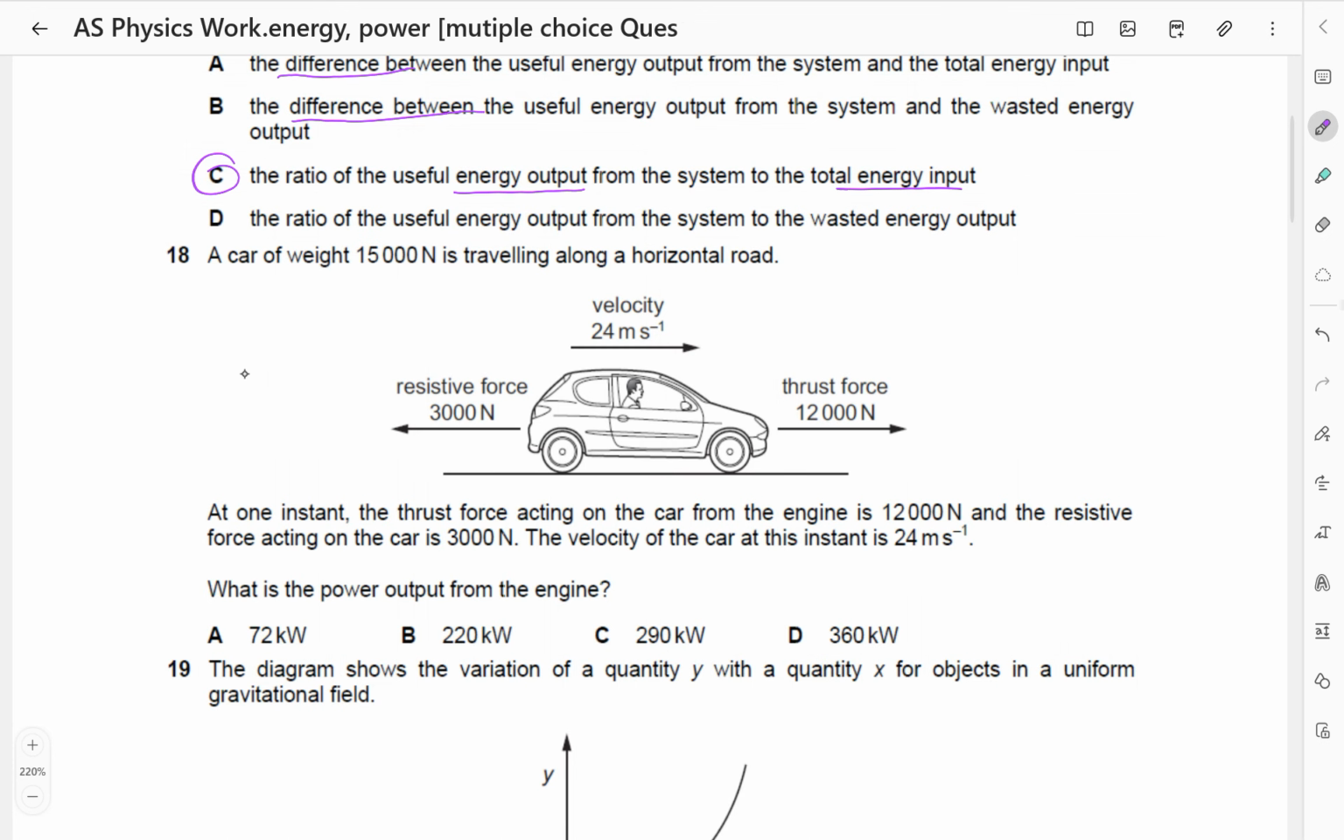A car of weight 15,000 is traveling along a horizontal road.